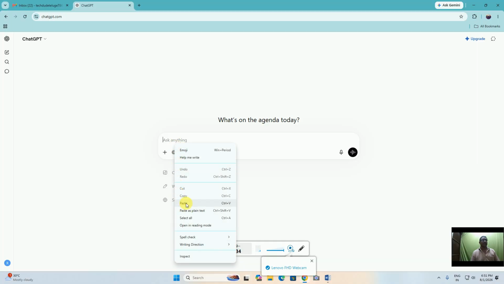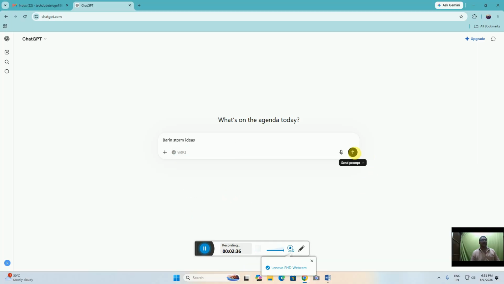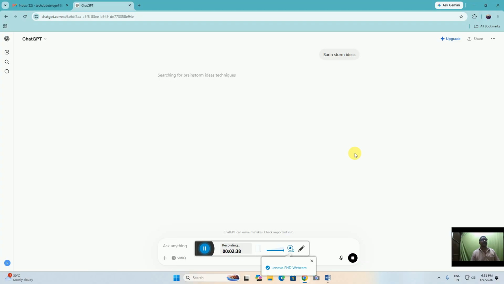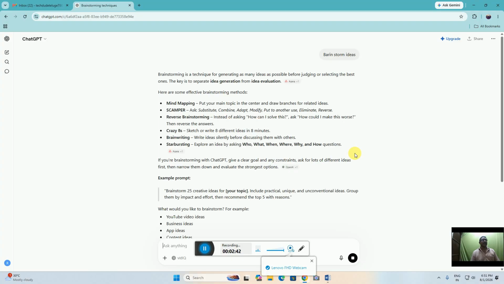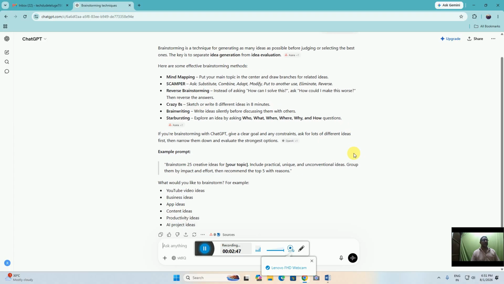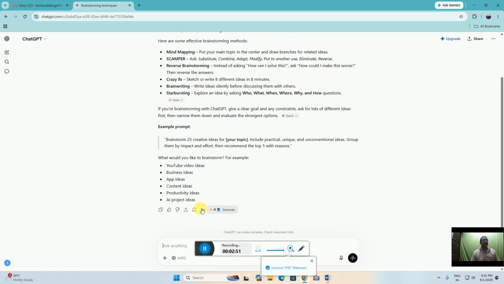Then click paste. Then click. This is mind mapping, scamper, crazy eights, and brainwriting, generating YouTube video ideas, business ideas, app ideas, content ideas, productivity ideas, and AI project ideas are given.